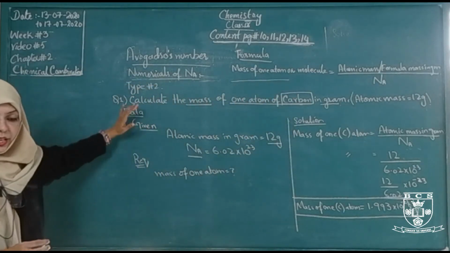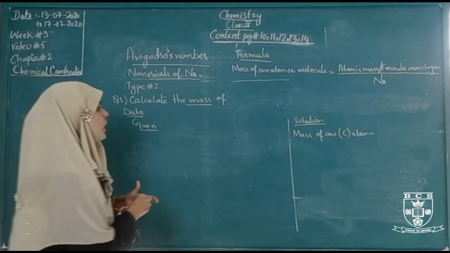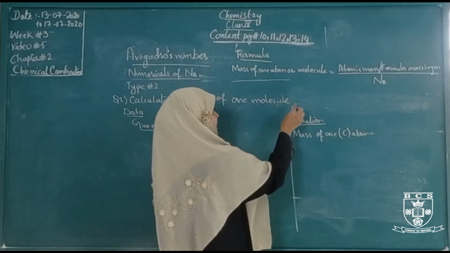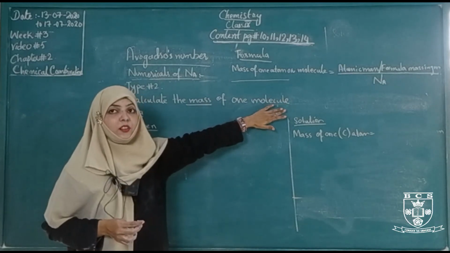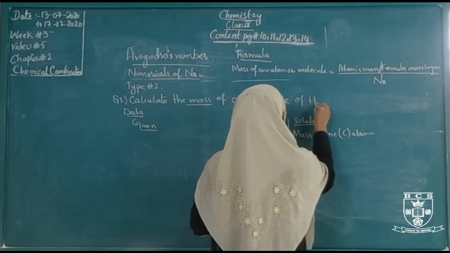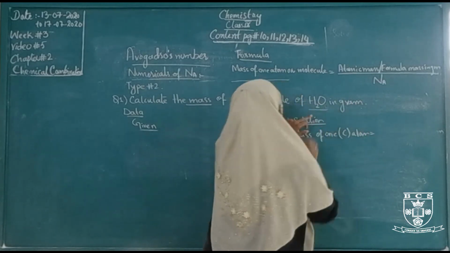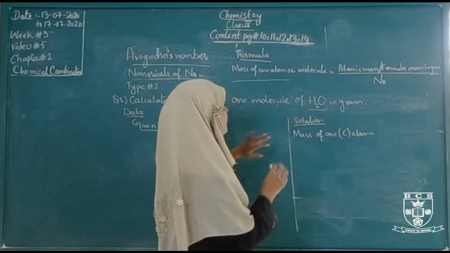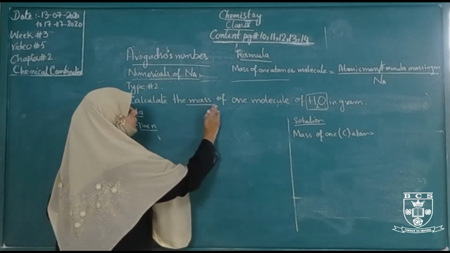Another numerical: calculate the mass of one molecule of water in gram. Here it is a molecule, not an atom; we have to talk about the molecule. In the first numerical, we had to find the atom, and in this situation we will find the mass of the molecule. So the mass of one molecule of water,